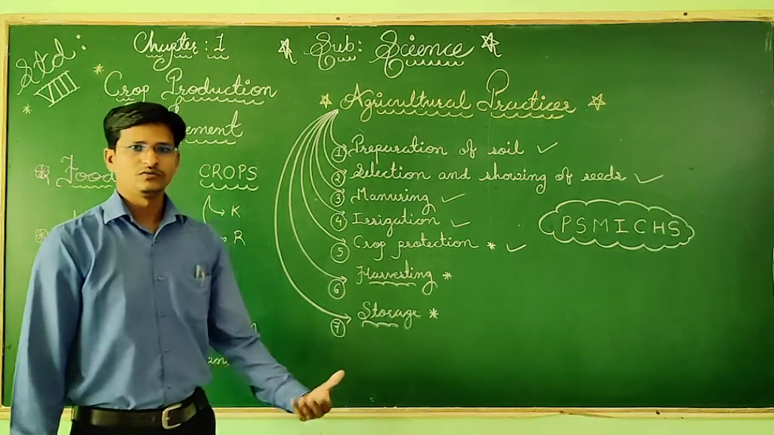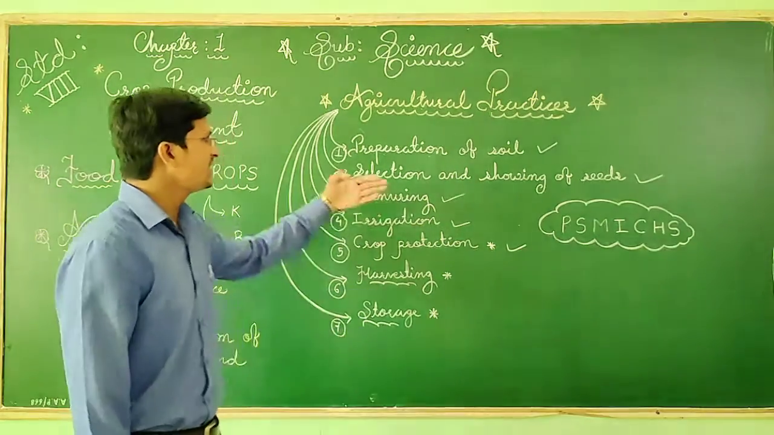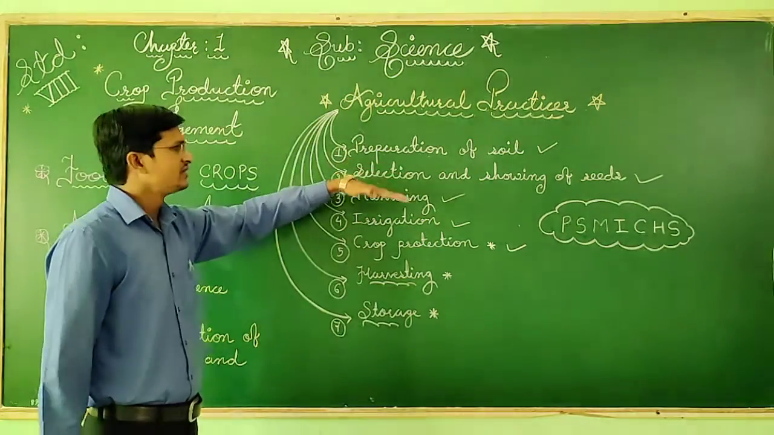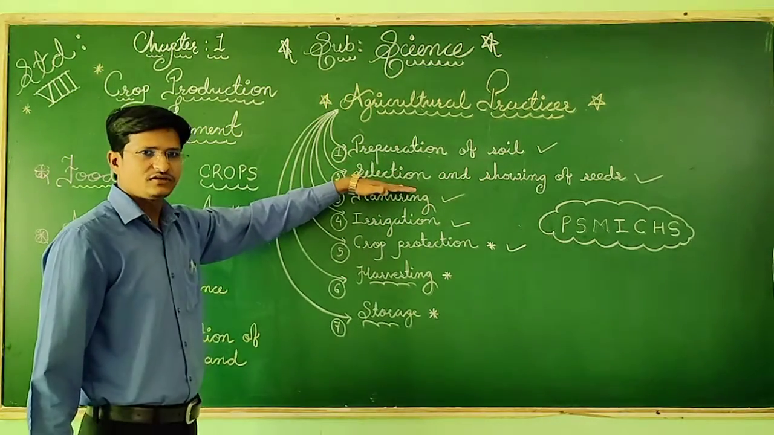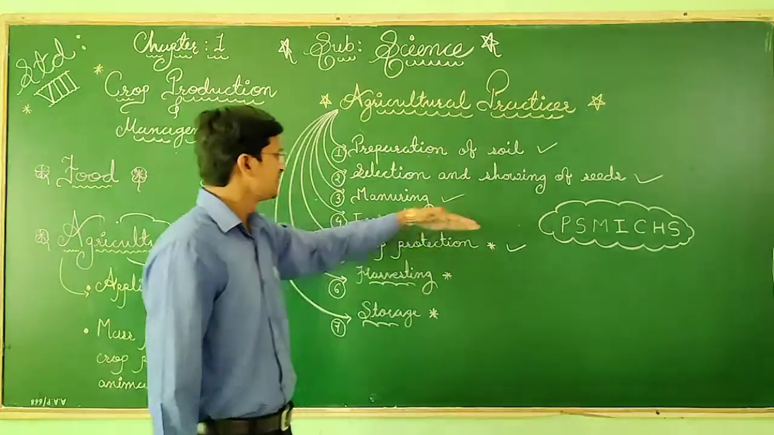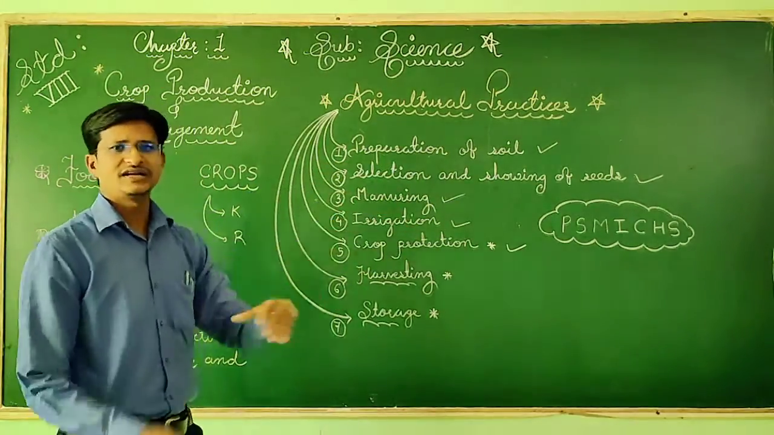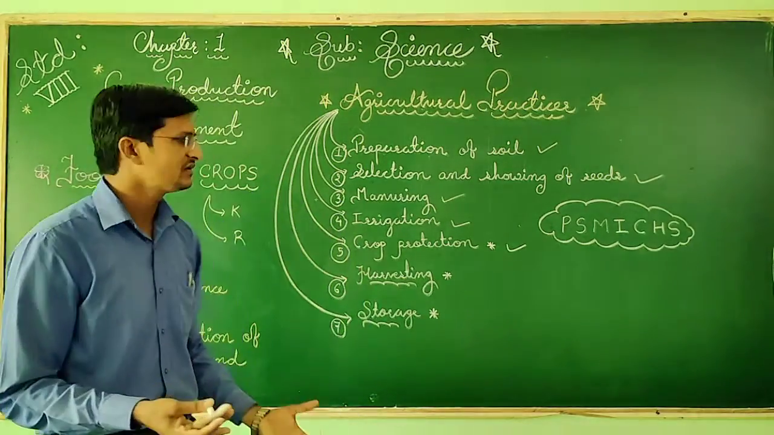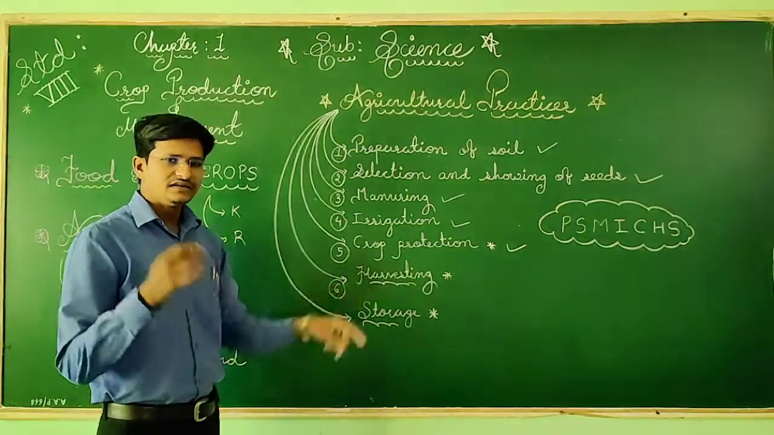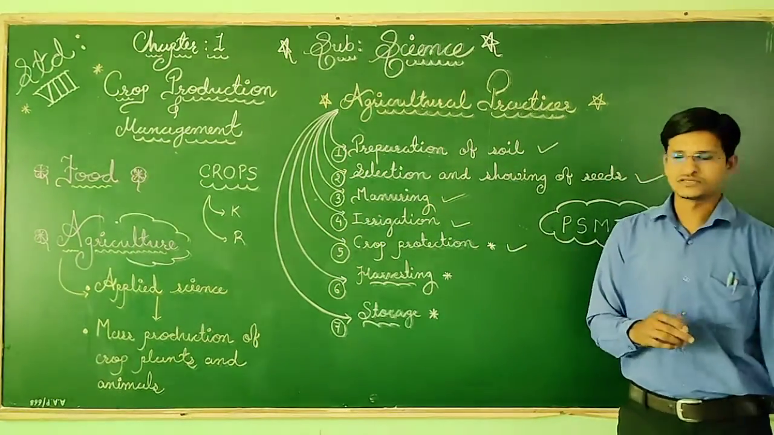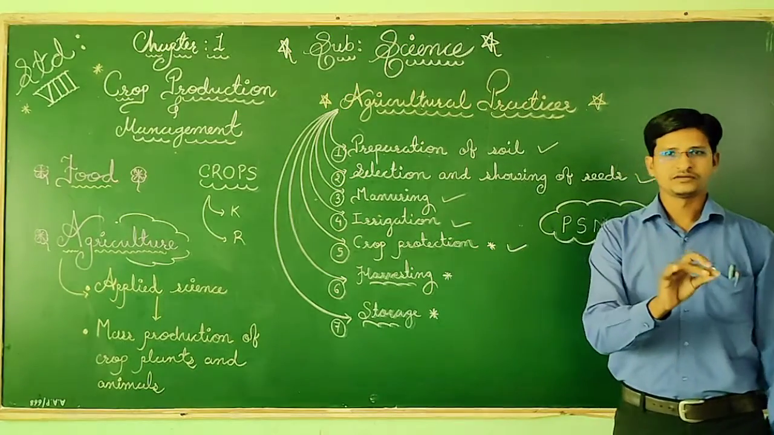Farmers are very careful when they are preparing the soil, selecting the seeds, sowing the seeds, and giving manure. Unnecessary manure we are not able to give. That is also one of the best ways if you want to get good crops. So manuring must be proper.